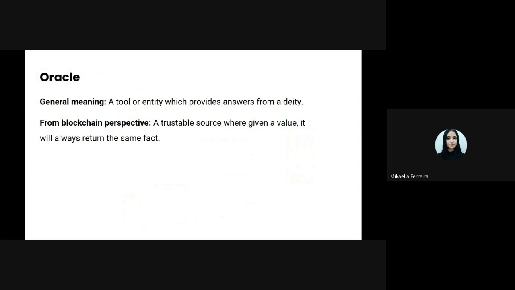Before presenting the solution, I would like to introduce a concept called Oracle. Generally speaking, an oracle is a tool or entity that provides answers from a data. From a blockchain perspective, it would be a trustable data source, which provides the same fact given a value. Here we can already see the usefulness of implementing an oracle to provide us information from outside the blockchain.